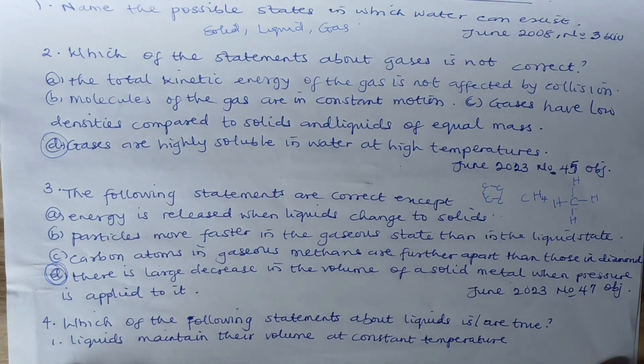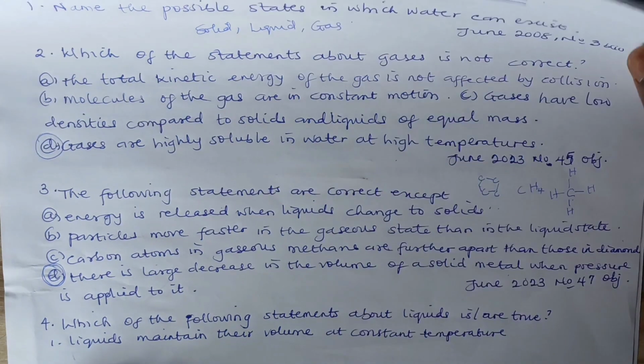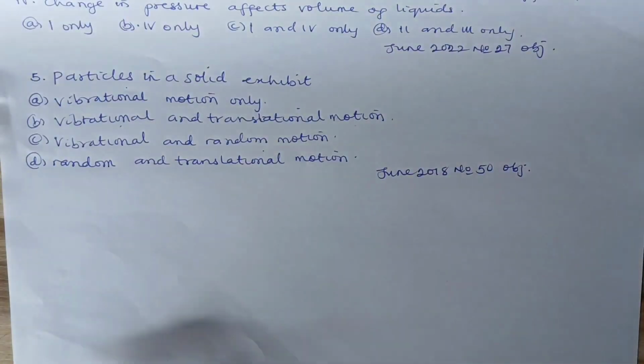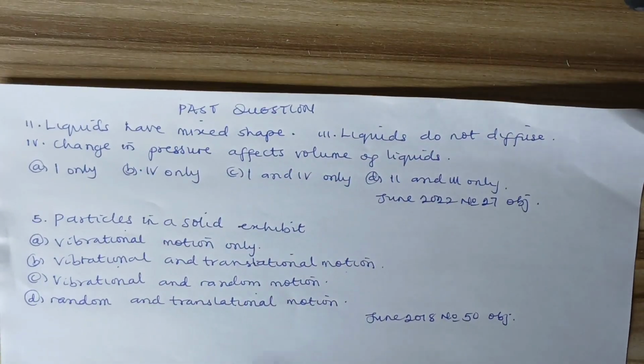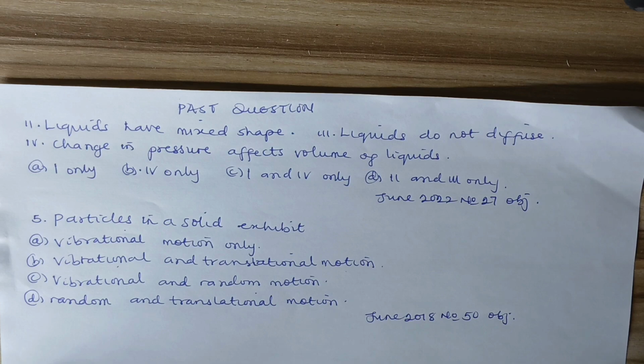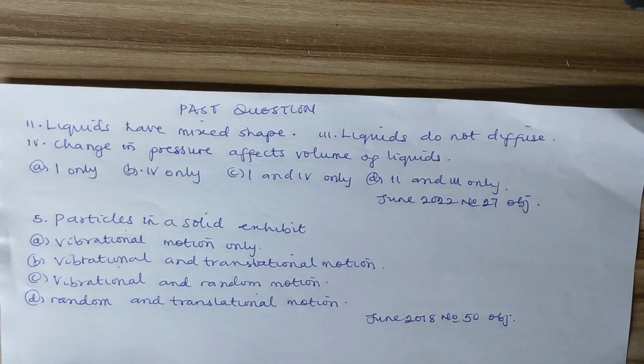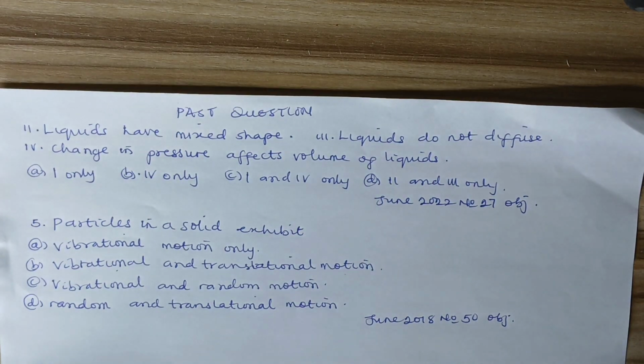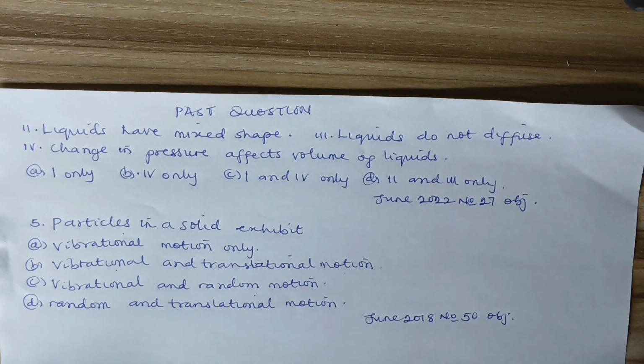Which of the following statements about liquids is true? 1. Liquids maintain their volume at constant temperature. We are choosing the best option here. 2. Liquids have mixed shape. Is that true? We are being asked about the statement that is true. 3. Liquids do not diffuse. Is that true? I don't think so. Liquids diffuse. They move from a region of higher concentration to a region of lower concentration.